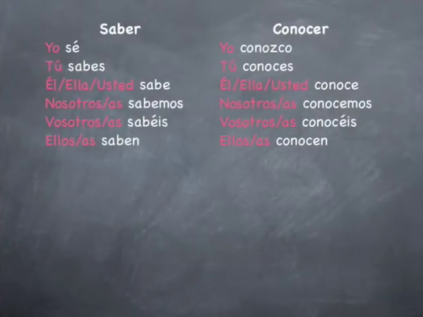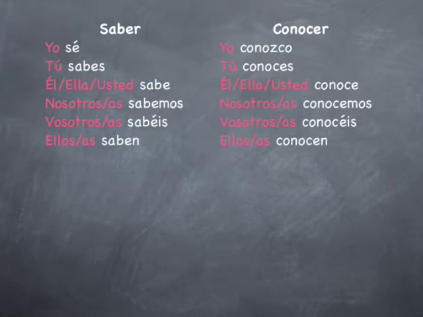So the first thing we need to know is the conjugations of the verbs. You know that. So saber and conocer. Saber goes yo sé, tú sabes, él, ella, usted sabe, nosotros, nosotras sabemos, vosotros, vosotras sabéis. Remember that this form is only used in España, in Spain. The vosotros form. And ellos, ellas, ustedes saben.